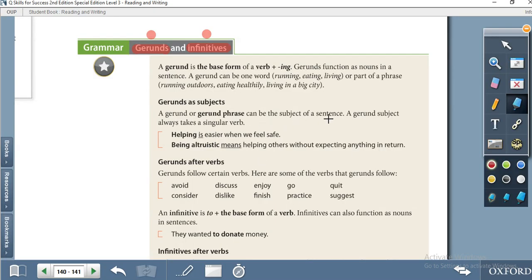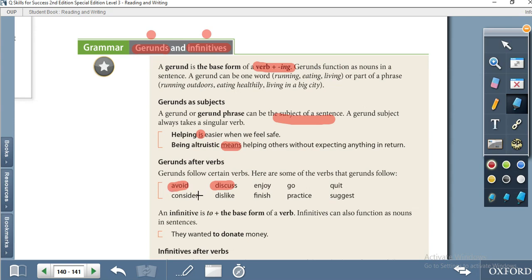A gerund can be the subject of a sentence, and a gerund subject always takes a singular verb. Helping is easier, swimming is, being altruistic is. Gerunds follow certain verbs. Here are some of the verbs that gerunds follow. For example, after avoid or discuss, we use a gerund. Gerund means the ing form, verb plus ing.